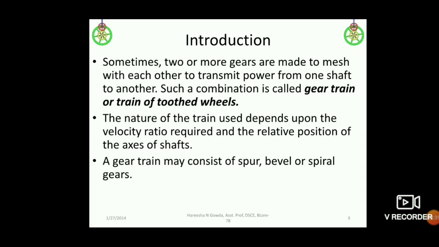Just like the trains we know, train is nothing but one compartment will be there, similarly different compartments or bogies will be connected together. So that arrangement is called a train. Here, similarly, the train means you have a lot of gears arranged together. But the main purpose of these gear trains is to transmit power. So this may be different, like spur gear trains, you can have bevel or spiral. So this is the basic thing regarding the gear trains.